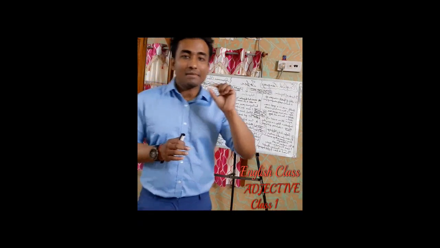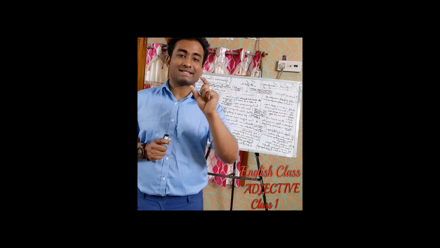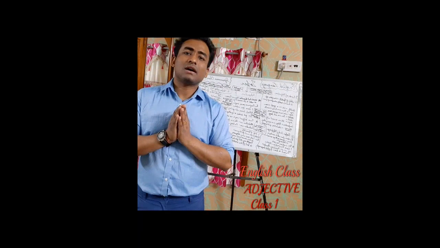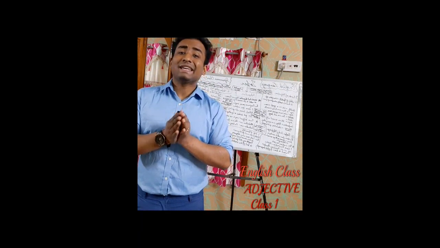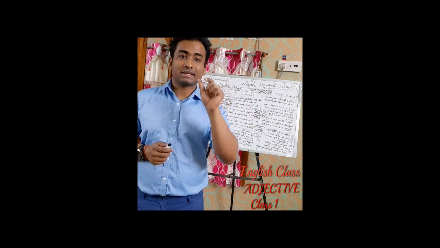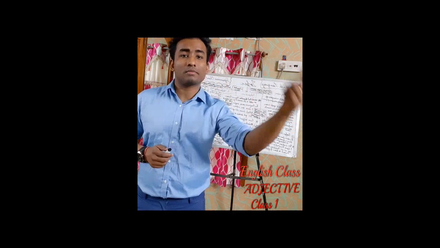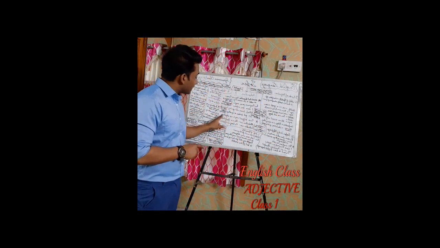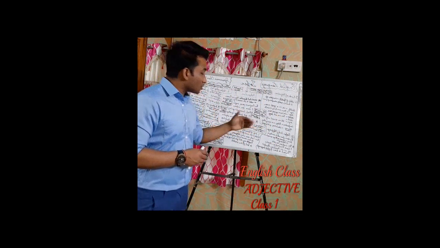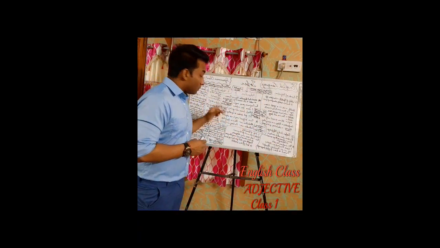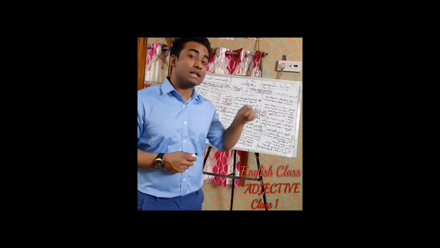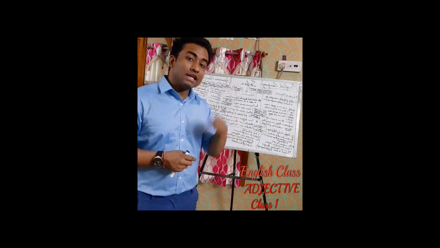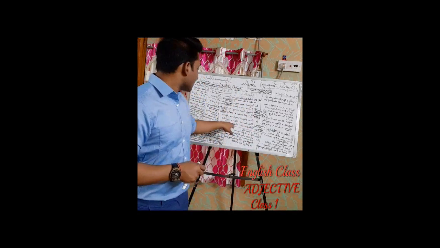Now here I am directly putting a word that is describing a noun just side by side, like he is a clever boy. He is an intelligent man. So here intelligent, clever is directly describing the word man or boy, and it sits just beside the noun. Means you can say it is used along with the noun. But this same sentence I can use in a different way, which is called predicative use, and still it will be an adjective. Like the boy is clever.